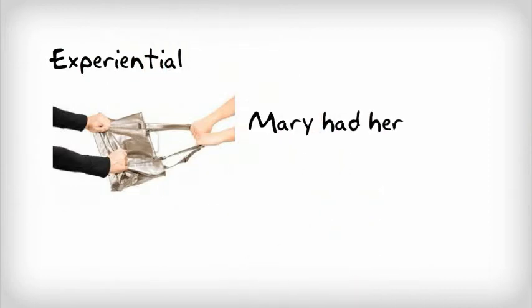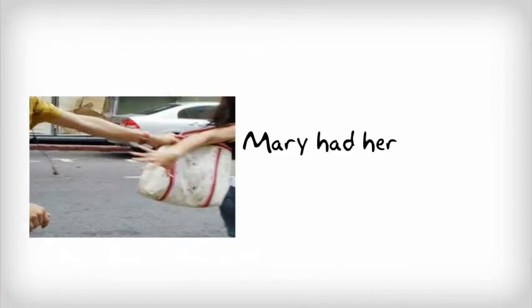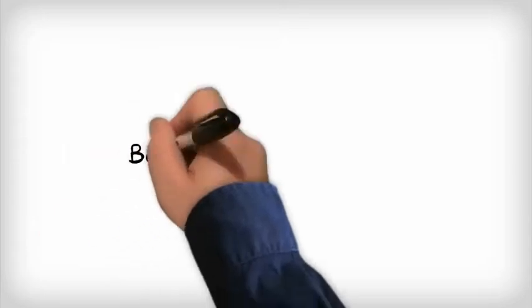Have, as a passive auxiliary, can be referred to as the experiential have. Mary had her purse snatched. The purse snatching happened to her. Or the accusative have. Mary had her purse snatched. Mary arranged for someone to snatch her purse.